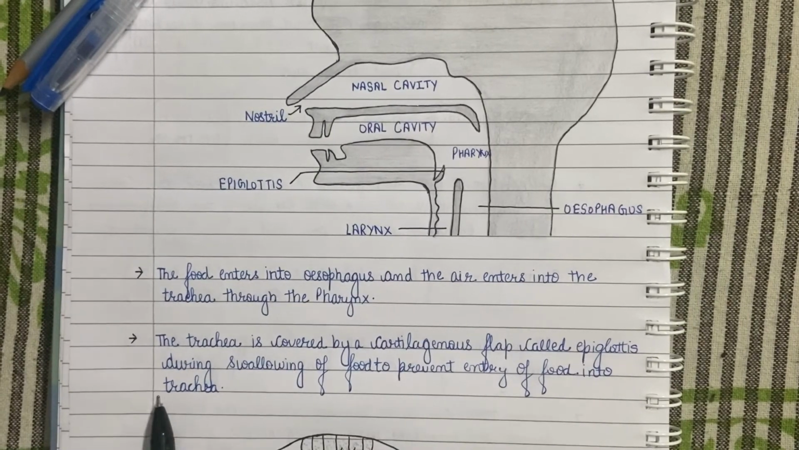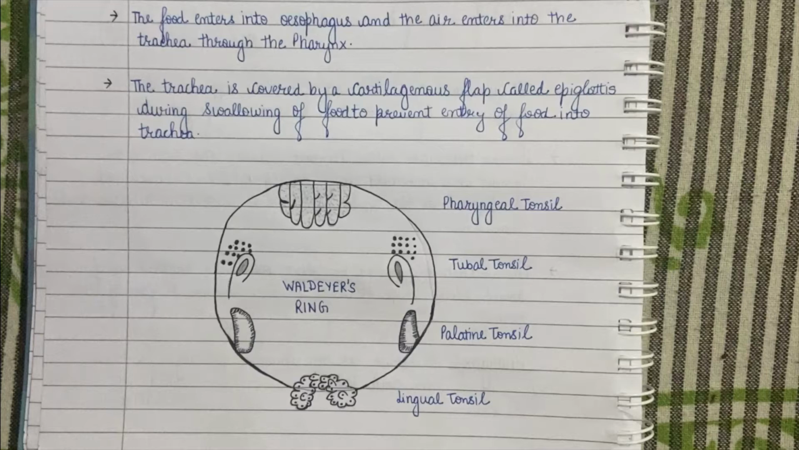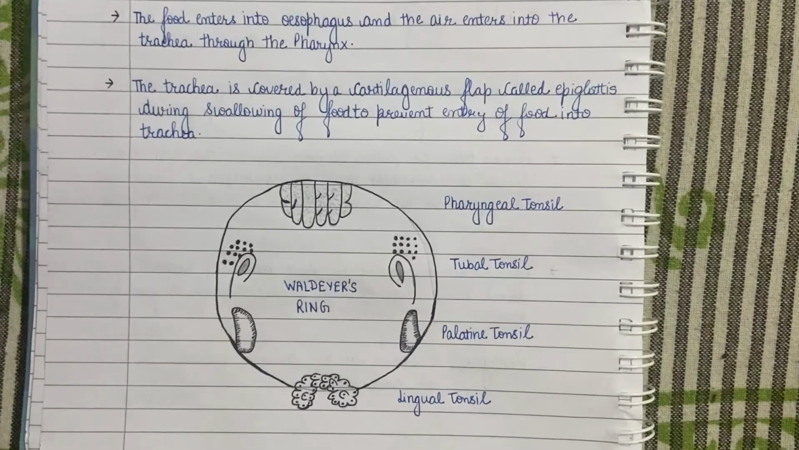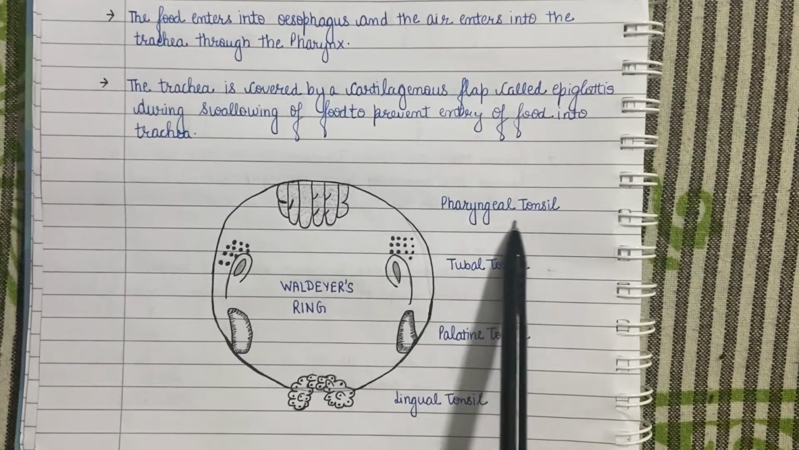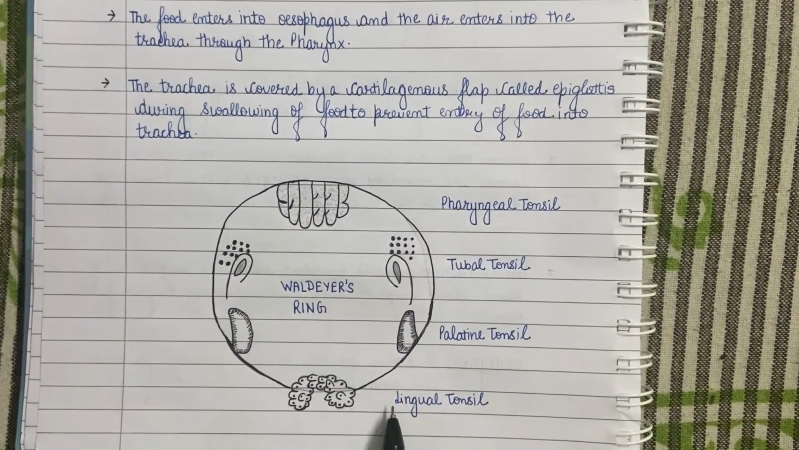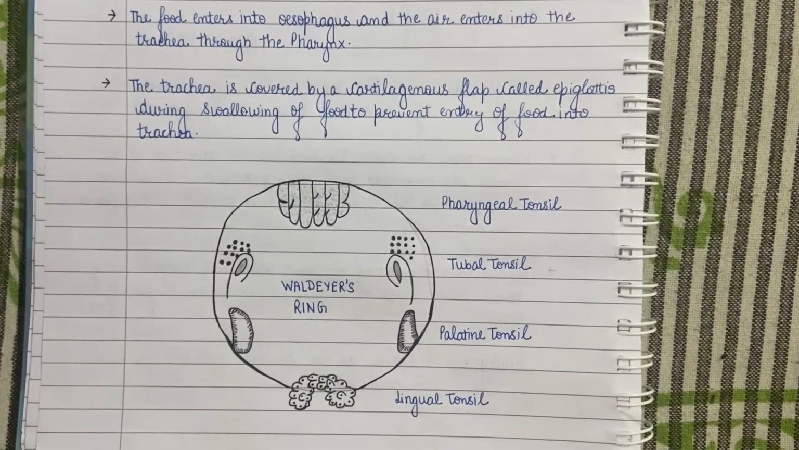The pharynx also contains lymphoid tissue called tonsils. Tonsils are actually secondary lymphoid organs which are associated with maturation and activation of lymphocytes, which play a major role in the body's immunological response. Don't worry, you will study lymphoid organs in detail in the body fluid and circulation chapter and the immune system in class 12th. There are four types of tonsils in the pharynx, arranged in a ring-like structure called Waldeyer's ring. These four types of tonsils are nasopharyngeal or pharyngeal tonsil, tubal tonsil, palatine tonsil, and lingual tonsil.